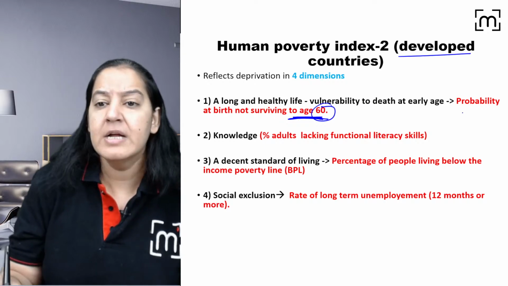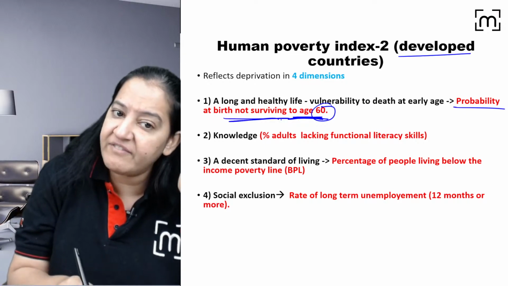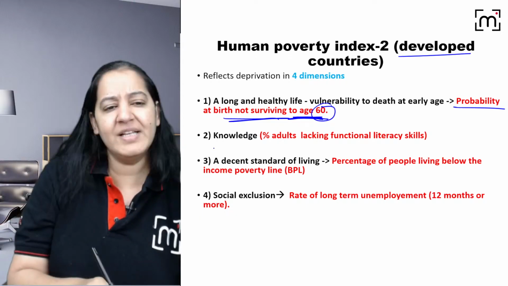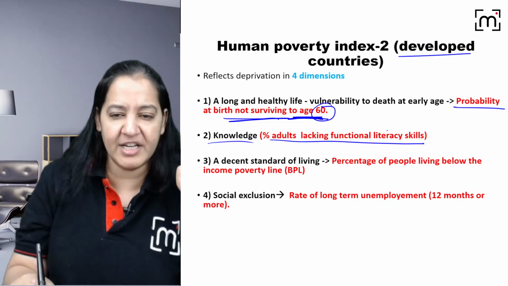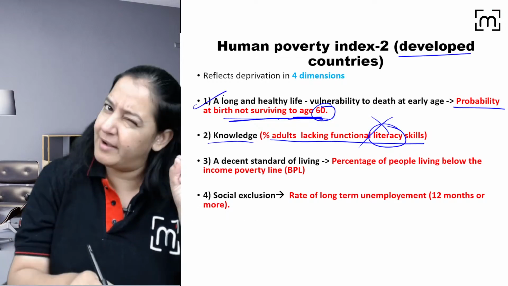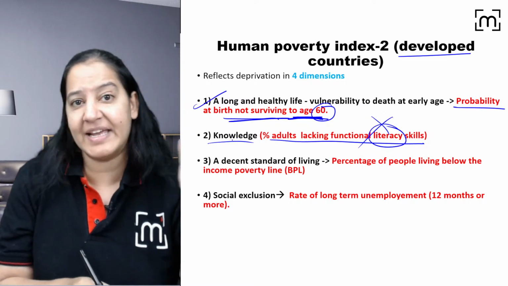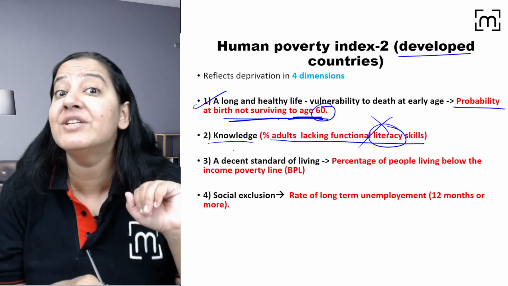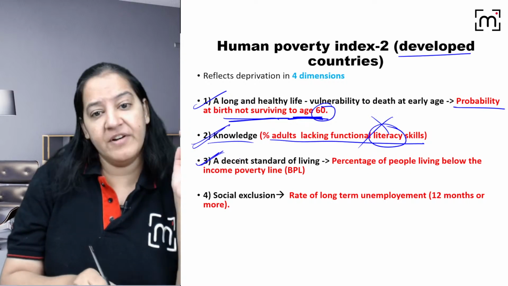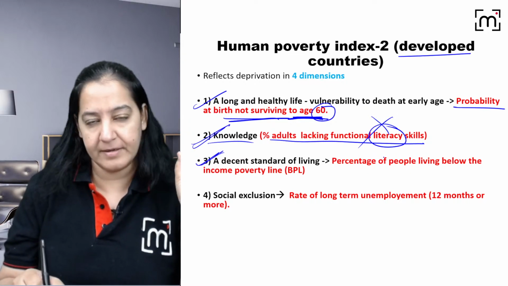Rest is same, right? So probability of not surviving up to the age of 60, or premature death up to the age of 60, right? Knowledge is same, the percentage of the people who are illiterate, lacking literacy, it is same. So longevity changes a little bit. Instead of 40, we are taking 60, the cutoff of premature death. Knowledge is same, right? Decent standard of living, here we are changing the criteria.